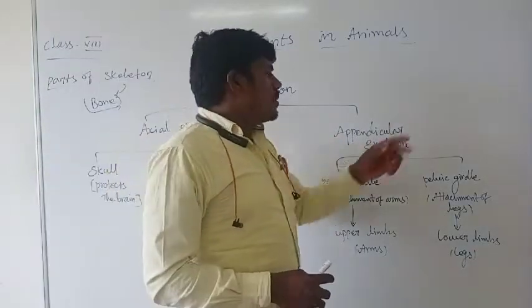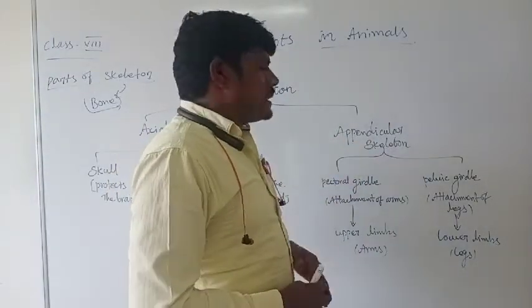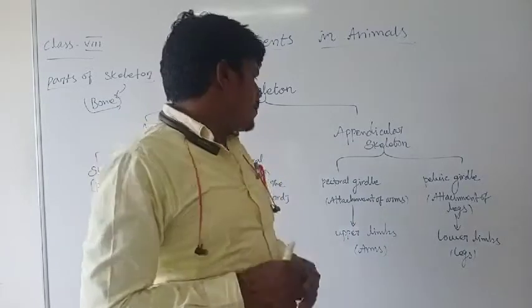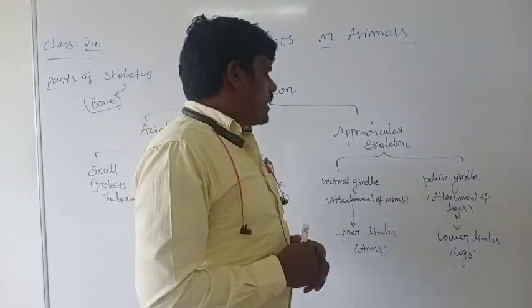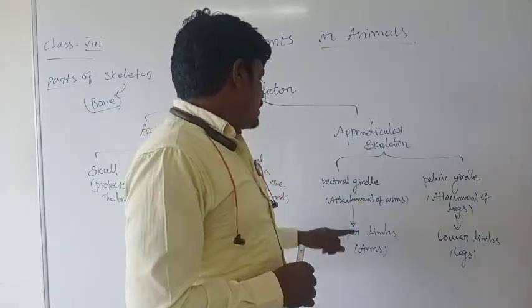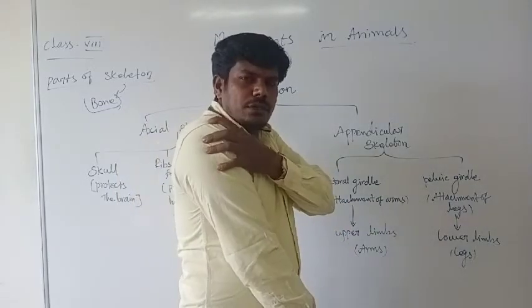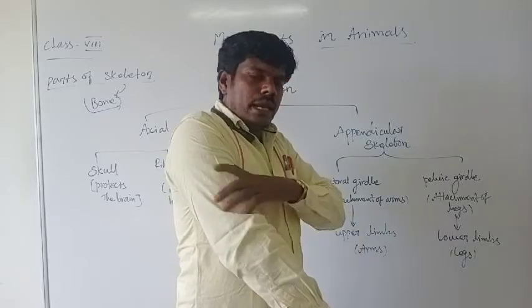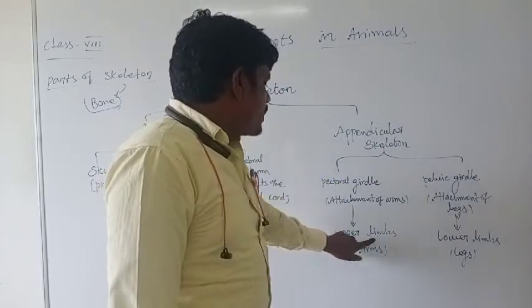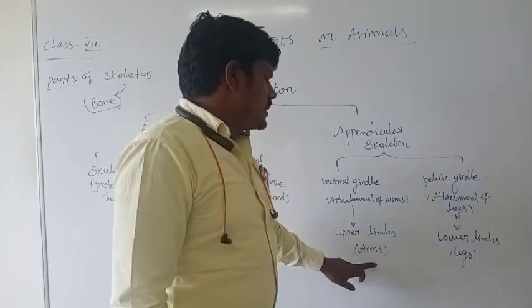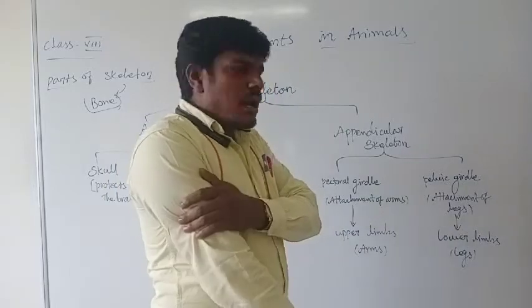Under the appendicular skeleton, there are two types. What are they? The pectoral girdle. Pectoral girdle is the attachment of the arms. The shoulder is connected to the arm. And the upper limb. Upper limb means the arms. This is the upper limb.